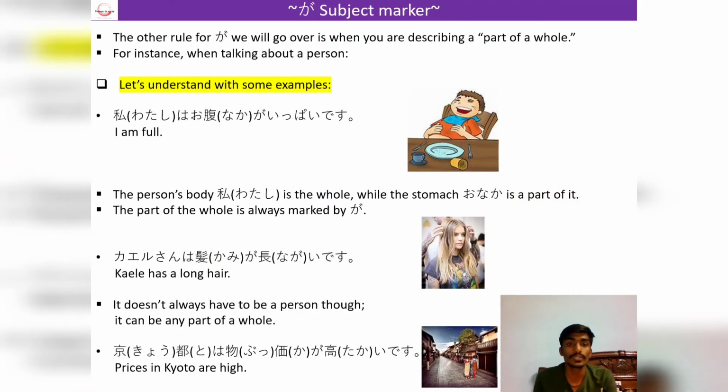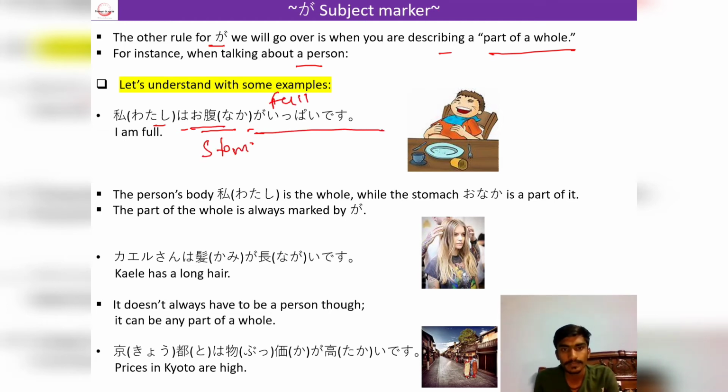Another rule to use the ga particle is whenever we describe something or a part of a whole. Let's take an example of a person. If I am saying Watashi wa onaka ga ippai desu. Ippai is full and onaka is stomach. So here I am saying I am full, which means the person's whole body is watashi, and the stomach is my part. So here I am talking about my part.